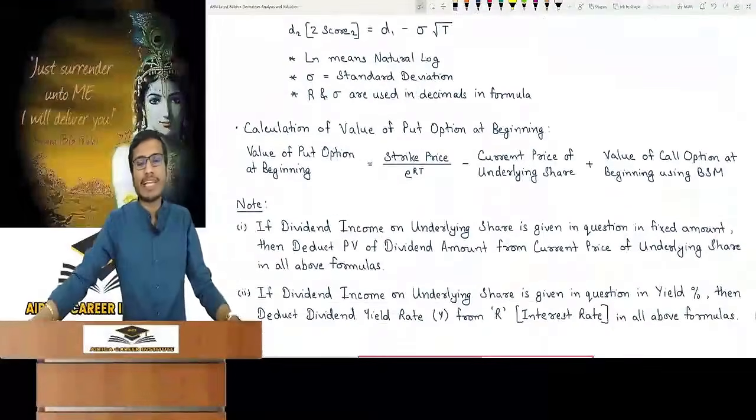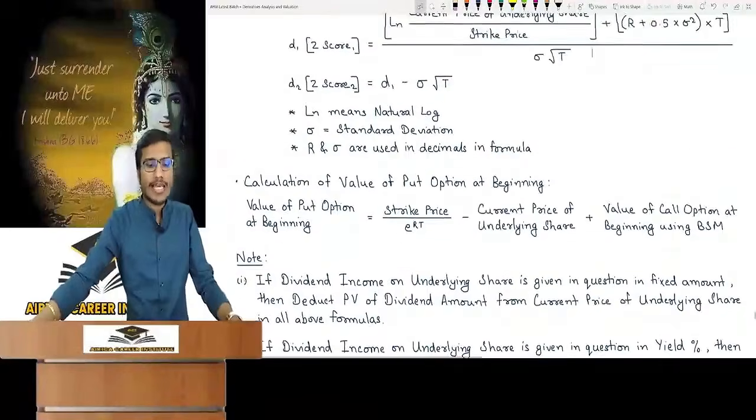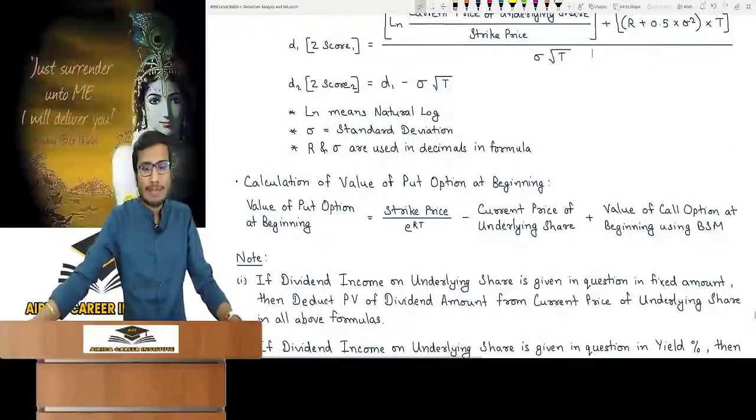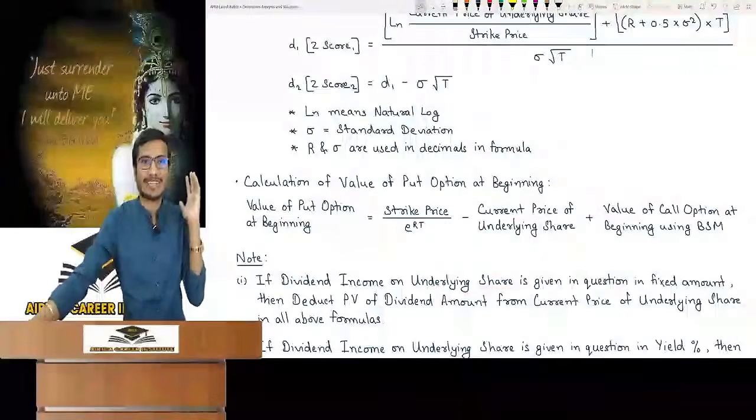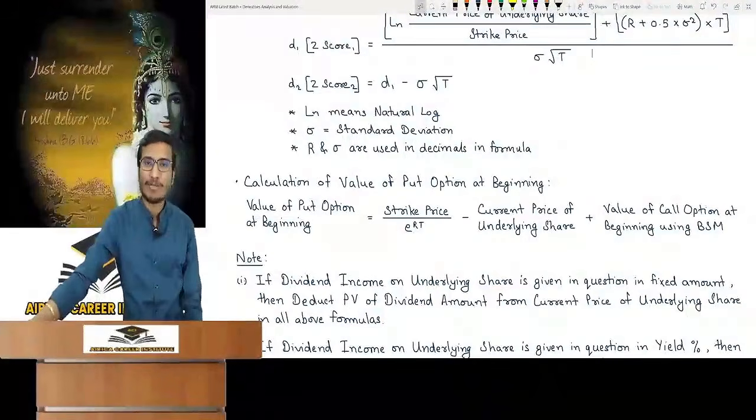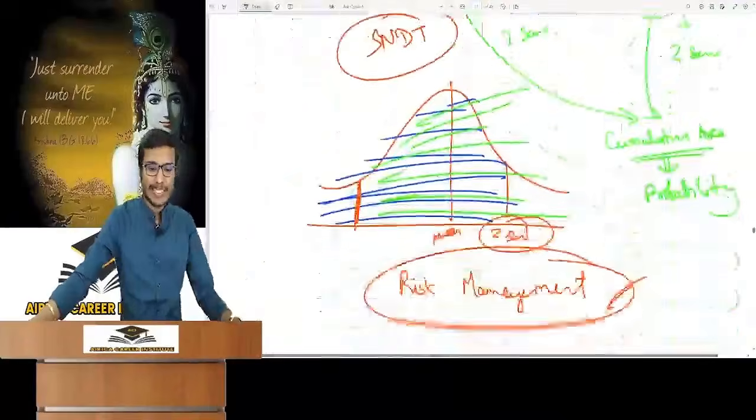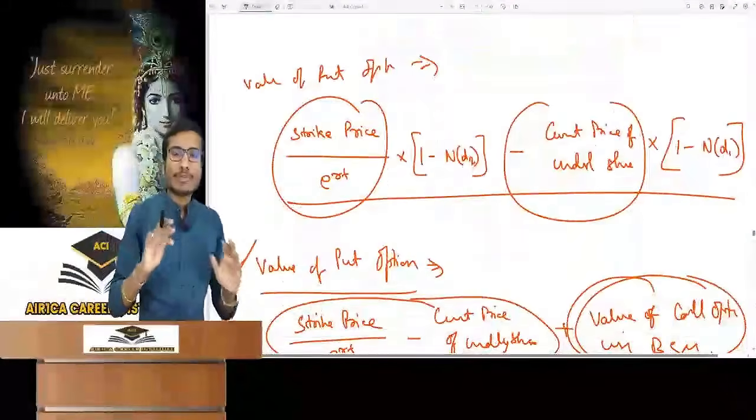Now how to calculate the value of a put option at the beginning. It is very easy. PV of strike price minus current price of the underlying share plus value of the call option at the beginning, using Black-Scholes. Find it and add it. I have given you the logic of how this formula was made. When do we use a put option?